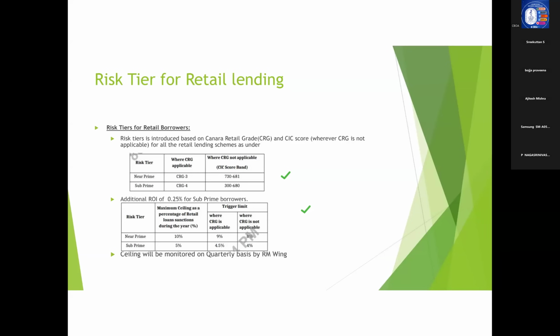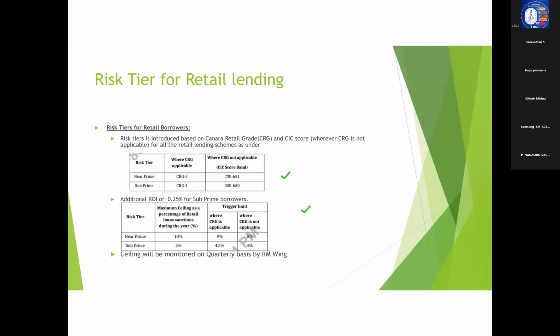So the bank has given a tier kind of setup for these kinds of borrowers. That is, CRG3 and CRG4 are not that desirable for us. So we have introduced a risk tier system for these two. CRG3 is named as near prime and CRG4 is named as subprime.